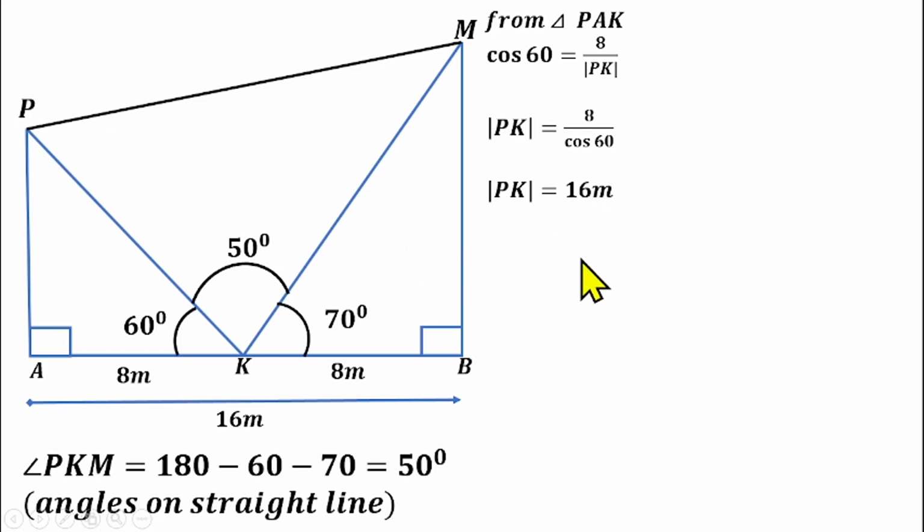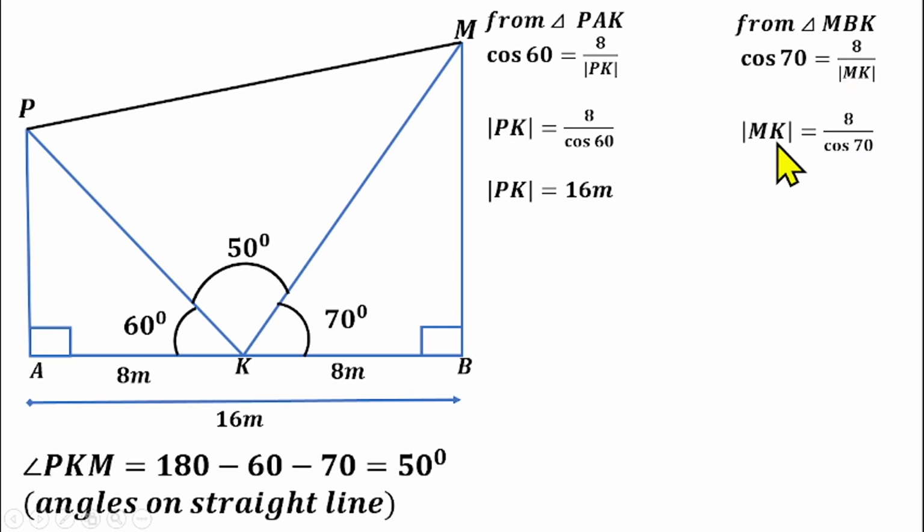Also from triangle MBK, which is also a right angle triangle, we are looking for the hypotenuse side. Adjacent over hypotenuse, that will be cos also. Cos 70 will be 8 over side MK. Then cross multiply and divide also. MK will be equal to 8 over cos 70. So side MK will be 23.39 meters.